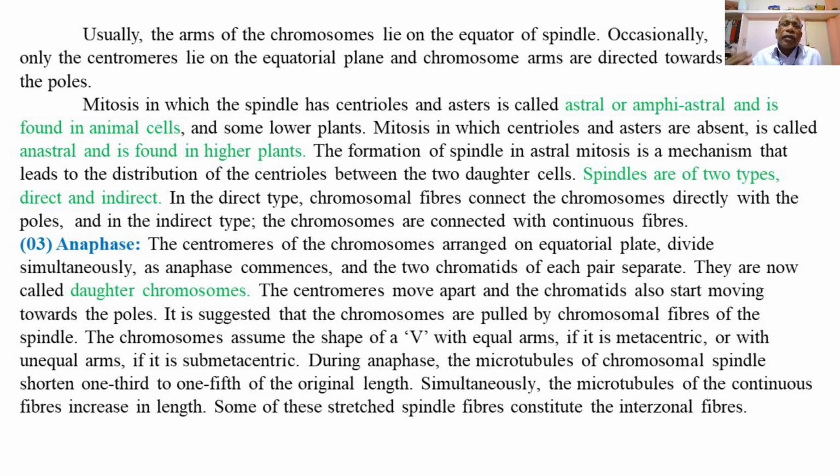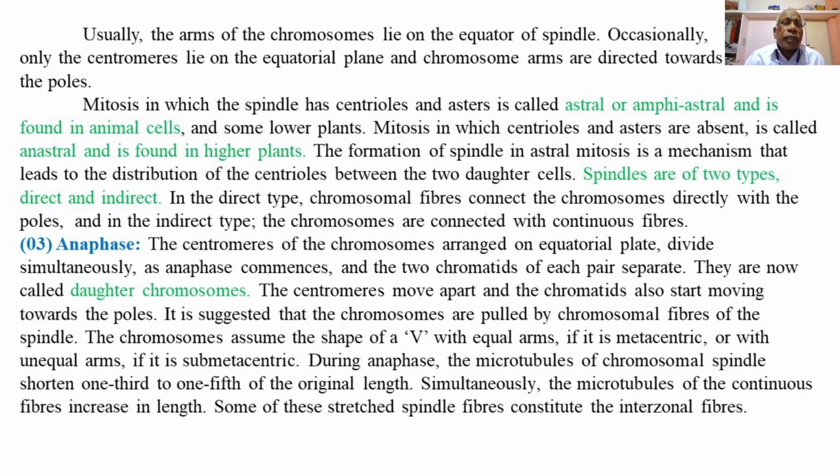And in indirect type, the chromosomes are connected with continuous fibers, extending from one pole to the other pole. So continuous fibers will also be connecting the chromosomes, but the spindle fibers called chromosomal fibers, which are extending from the opposite poles and connecting the centromeres, are called direct spindle fibers or the chromosomal fibers.